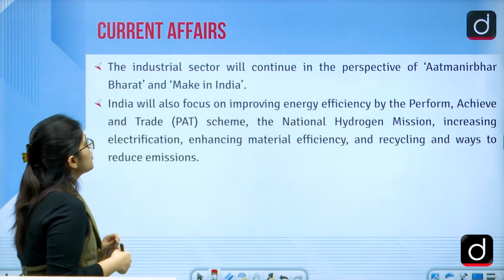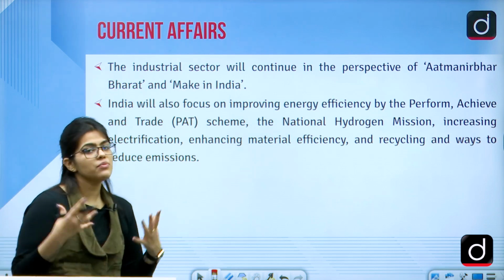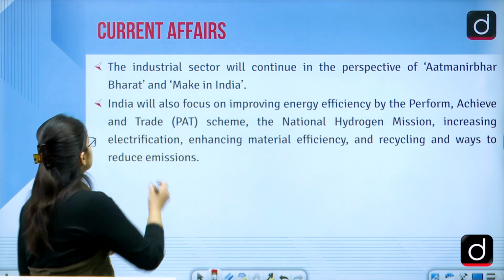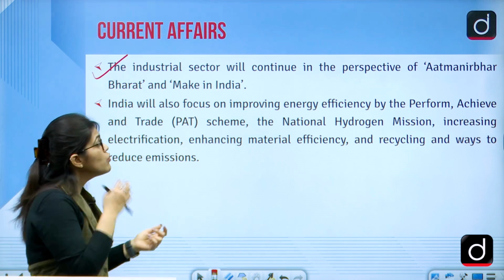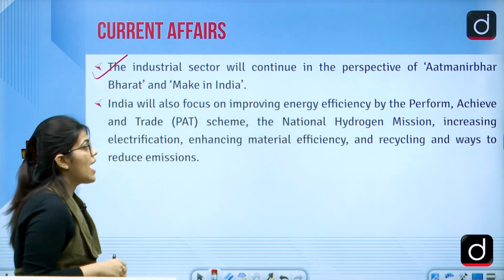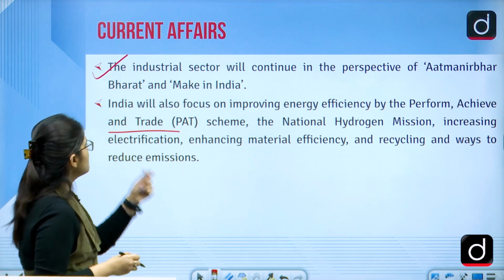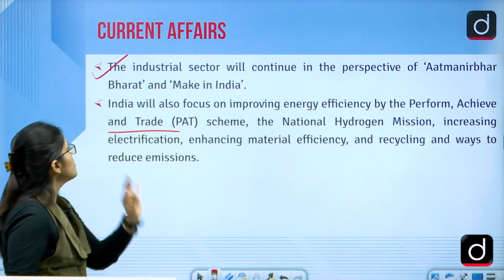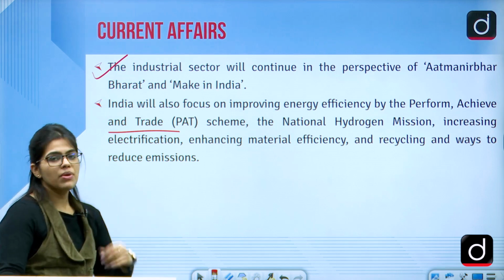So this is what we want to do. The industrial sector will continue to have the perspective of Atmanirbhar, that is Make in India. We'll be producing our own goods. This is what we will be aiming at, and India will also focus on improving energy efficiency through the performance index, and also achieve and trade. So there is this scheme, the perform, achieve and trade scheme, that is called the PAT.